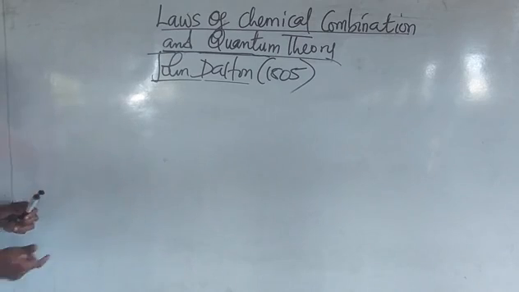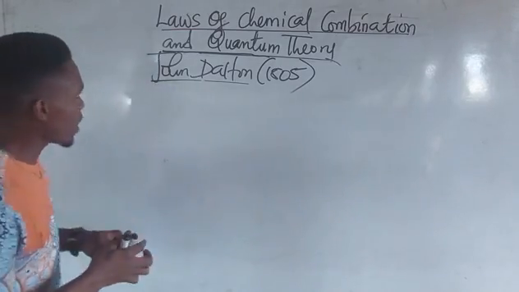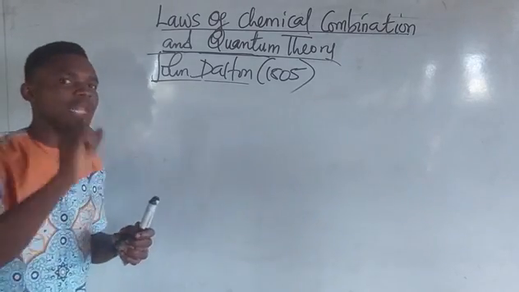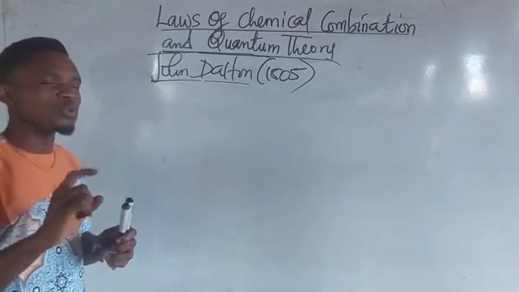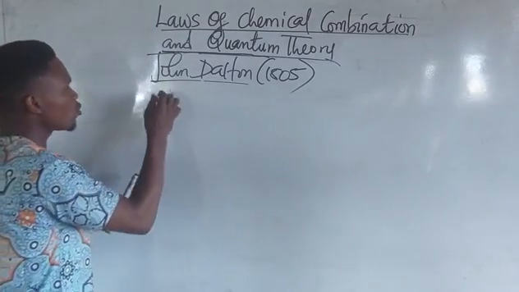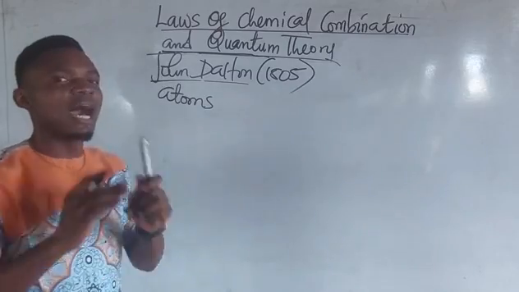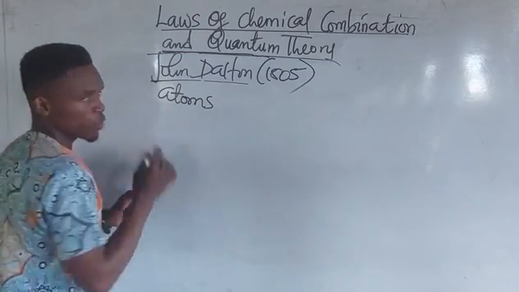So, John Dalton. Of all the postulates made by John Dalton, the fundamental one that still holds is the one where he stated that all elements are made up of tiny particles called what? Atoms. He said that all elements are made up of tiny particles called atoms.